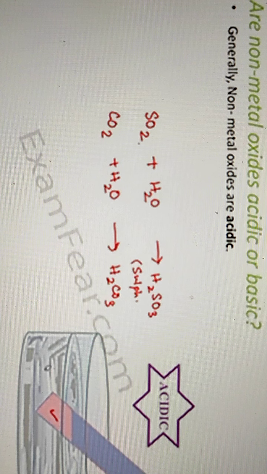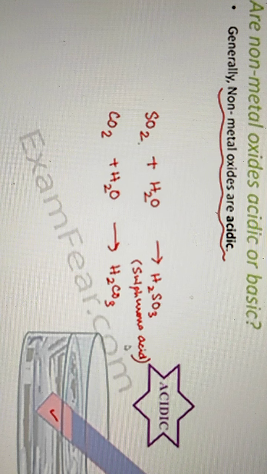This shows that the solution is acidic in nature. So non-metal oxides are acidic. What are these compounds which are formed? H2SO3 is sulfurous acid, and H2CO3 is carbonic acid. So all the non-metal oxides are acidic in nature, whereas the metal oxides are basic in nature.